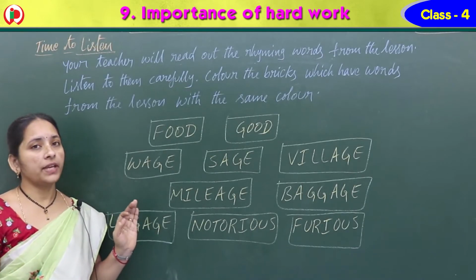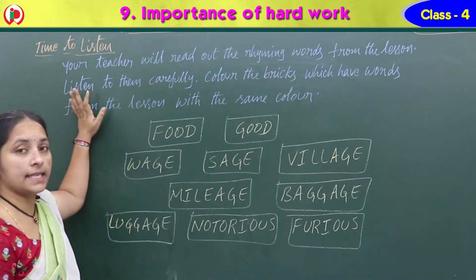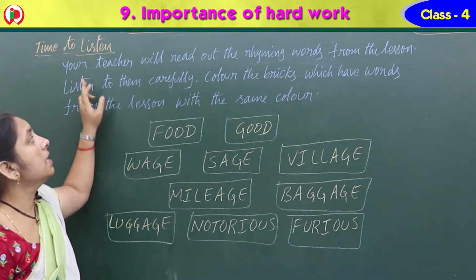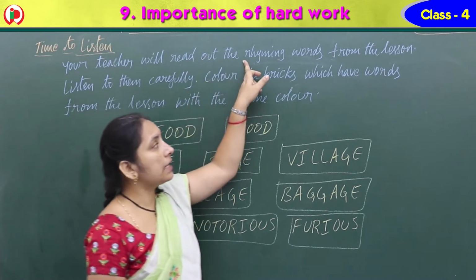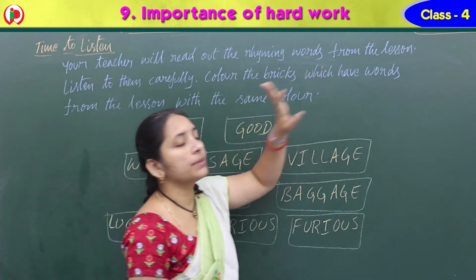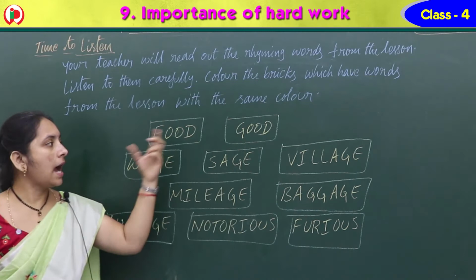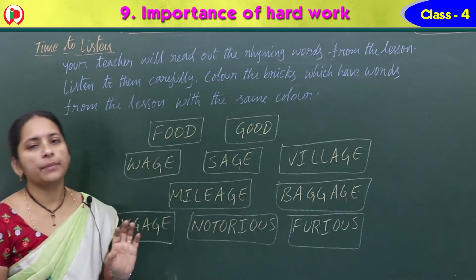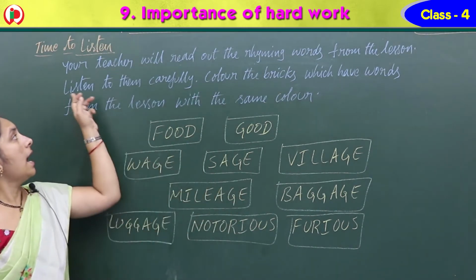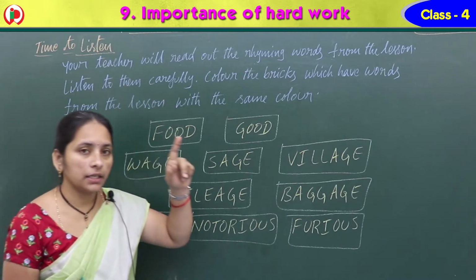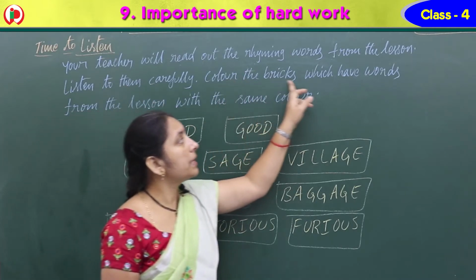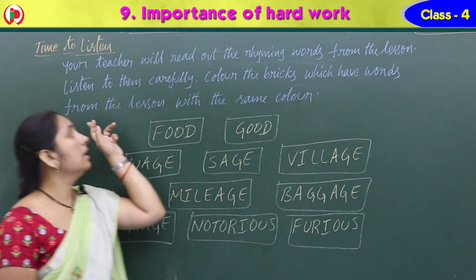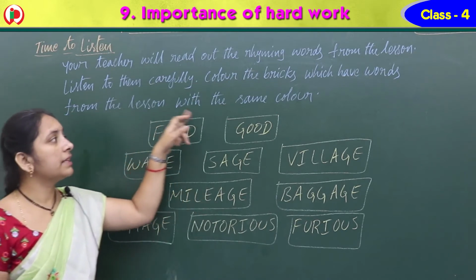Sima, so the next we have is listening. So what can you listen to here? Your teacher will read out the rhyming words from the lesson. So here I'll read out all these rhyming words from the lesson, and listen to them carefully and color the bricks which have words from the lesson with the same color.